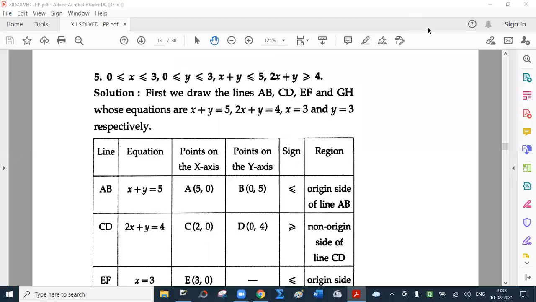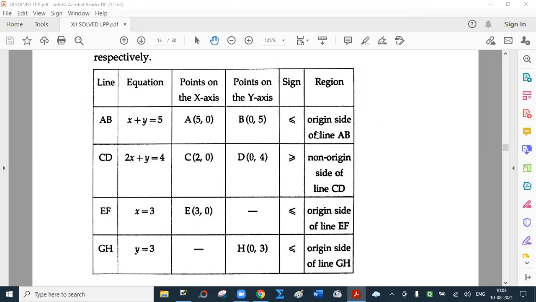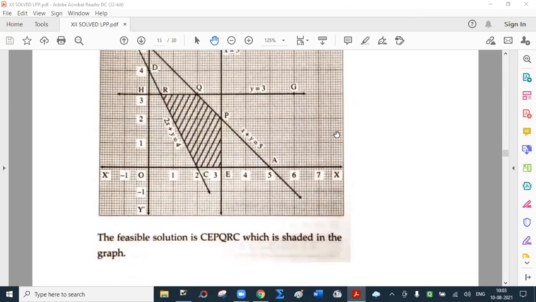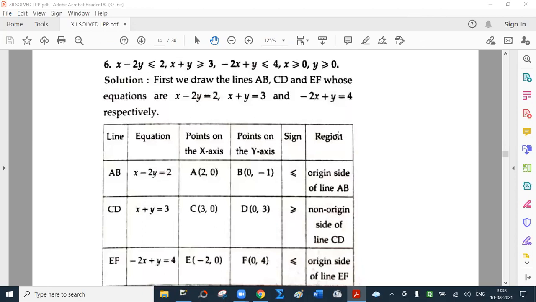Now I think these are 2 sums. They were given for homework, exercise 7.2. This is the 5th one. This is the graph. And this is sum number 6.